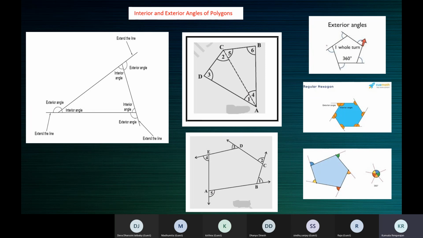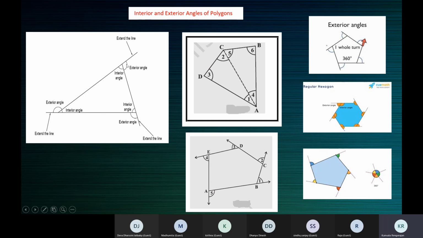Now, in the first figure, you see a triangle in which the sides are produced. The 3 sides are produced. It's a triangle, and the 3 sides are produced.